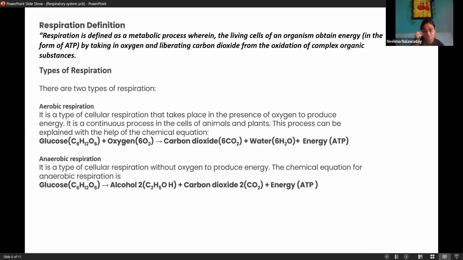Respiration definition is a metabolic process wherein the living cells of an organism obtain energy in the form of ATP by taking in oxygen and liberating carbon dioxide from the oxidation of complex organic substances. It is all biochemistry. Just taking oxygen in and then a chemical reaction happens and carbon dioxide is getting released and it is going out of the system. Types of respiration. There are two types of respiration, aerobic and anaerobic.